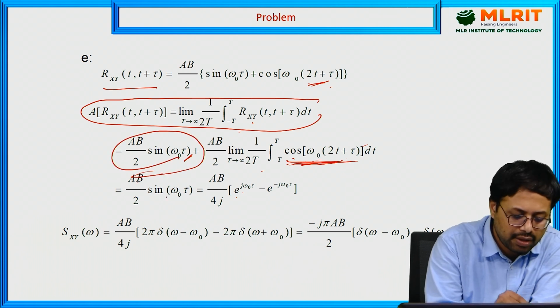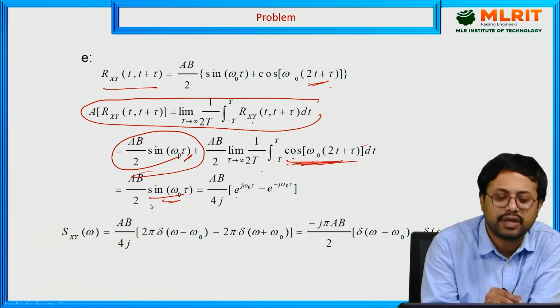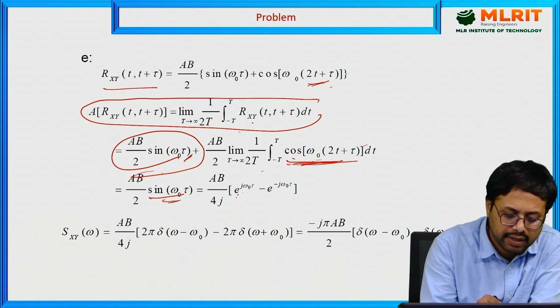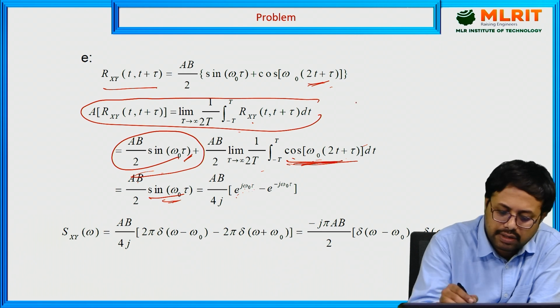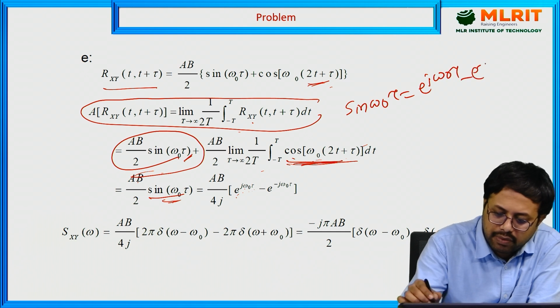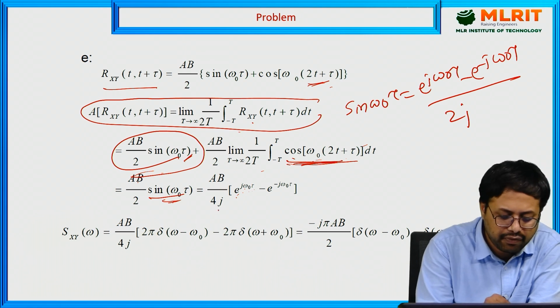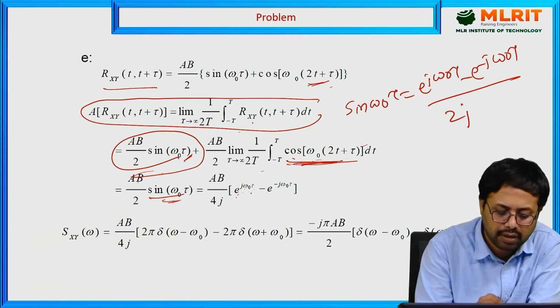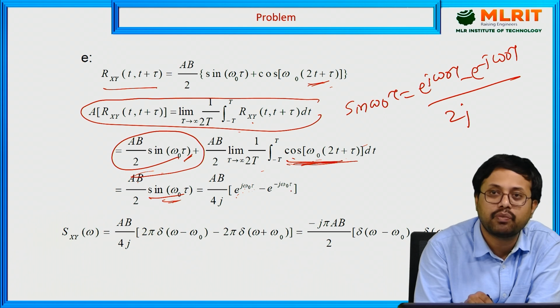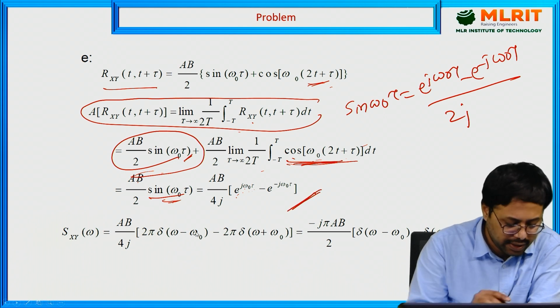AB by 2 sine omega naught tau. If you expand further, then what you are going to get is e power j omega naught tau sine omega naught tau, which is equal to e power j omega naught tau minus e power minus j omega naught tau by 2j. Multiply it, you will get AB by 4j times e power j omega naught tau minus e power minus j omega naught tau. This term you are going to get. Now expand this one further.